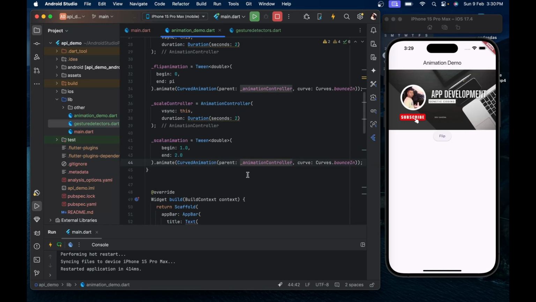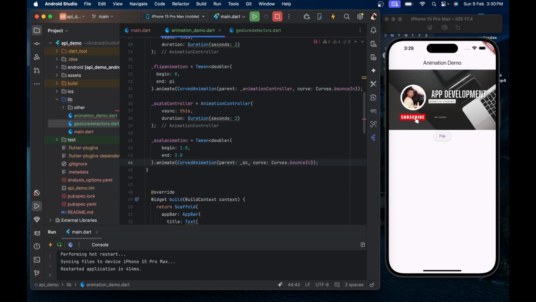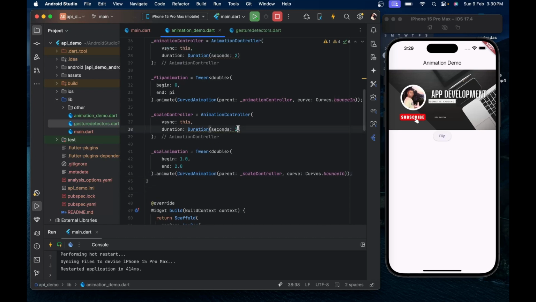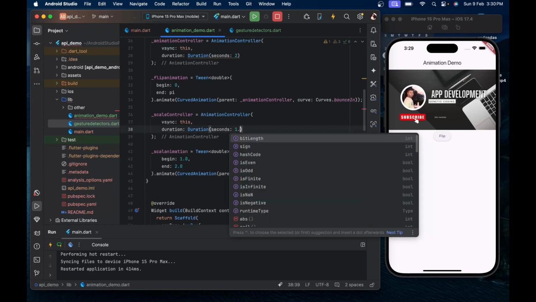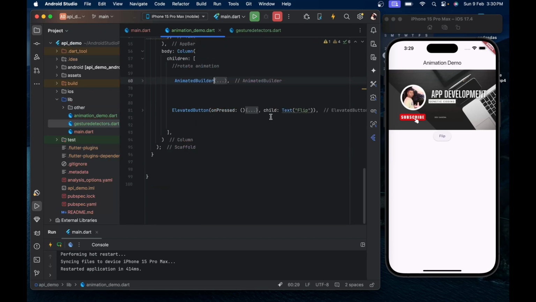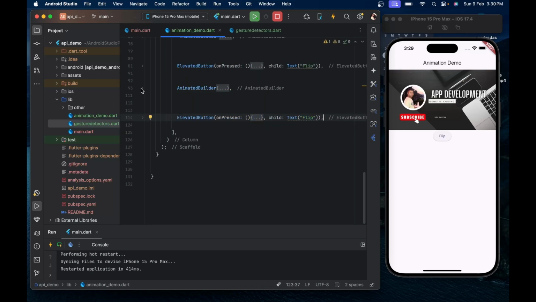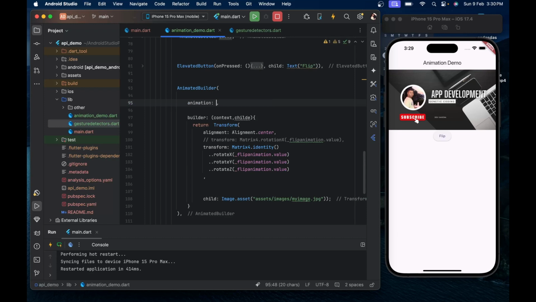And we will make our scale controller the parent controller for this animation, and we'll use the same curve for our animation. But we will not use seconds, we use milliseconds, 1500. Now just copy these two methods. Here we will pass our scale controller.